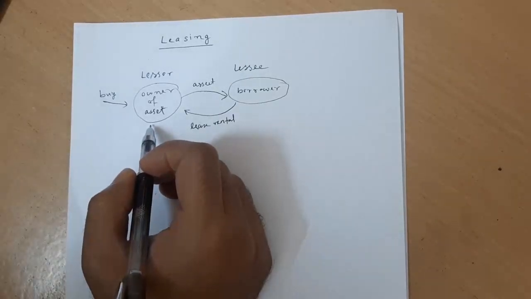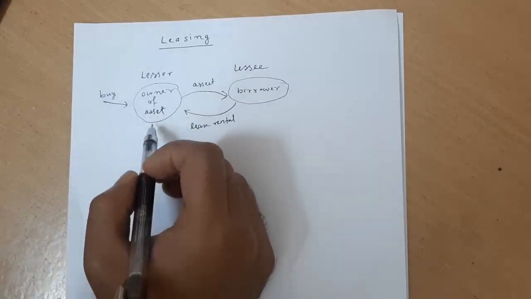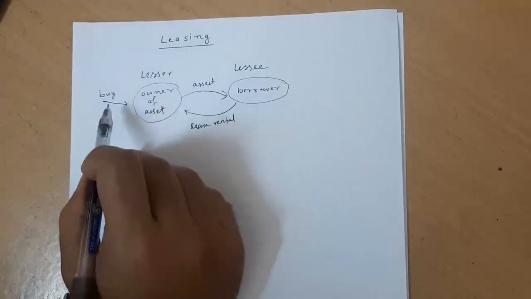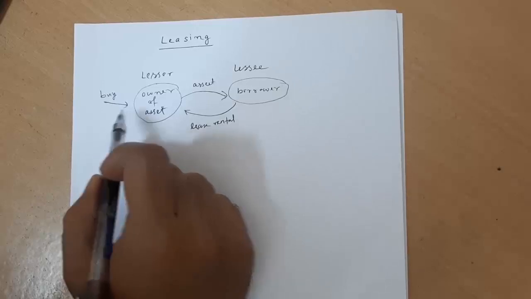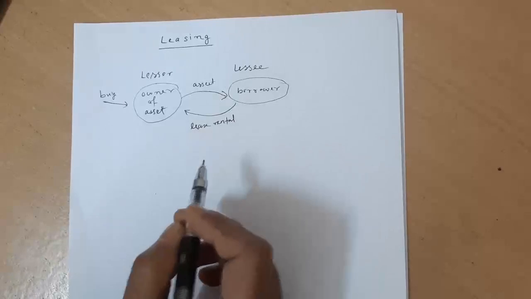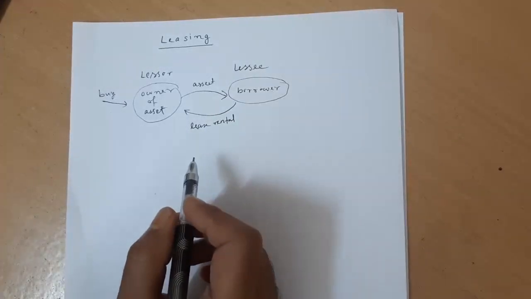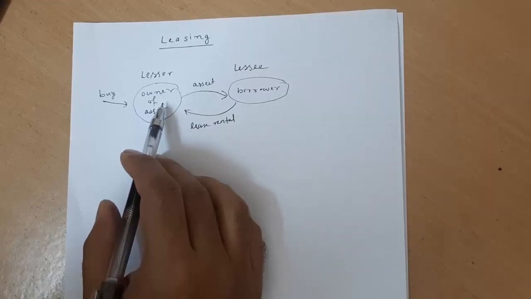Plus, being the owner, at the end of the life of the asset, he can sell the asset to get some salvage value. That salvage value will also give some cash flow to him at the end of the life of the asset. Alright, so being the owner, he will have the rights of depreciation as well as the salvage value. And apart from that, he will have the initial investment cost to buy the asset, and he will get the lease rental from the lessee. So now we'll quickly look into the lessor's financial evaluation of lease.